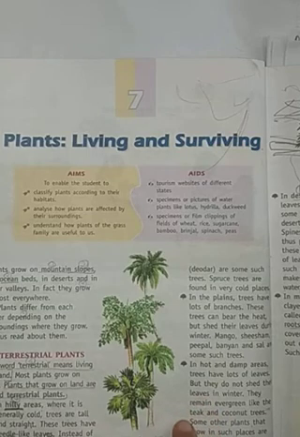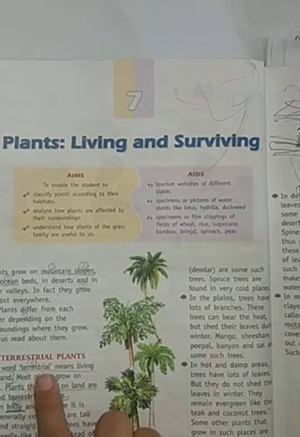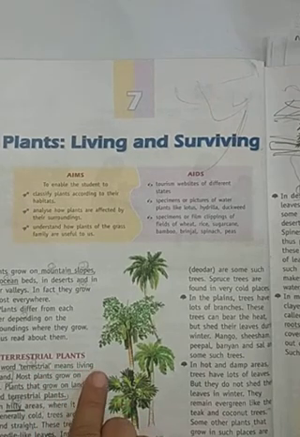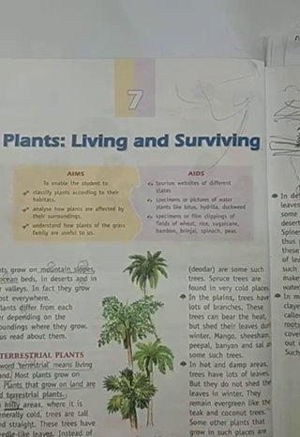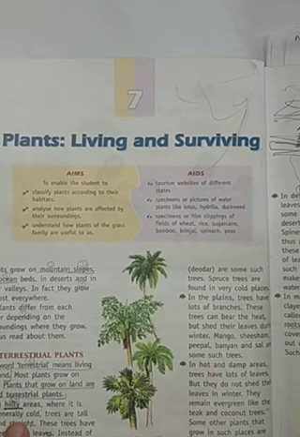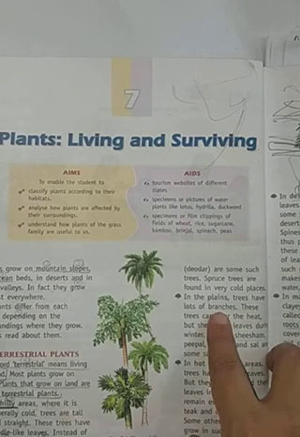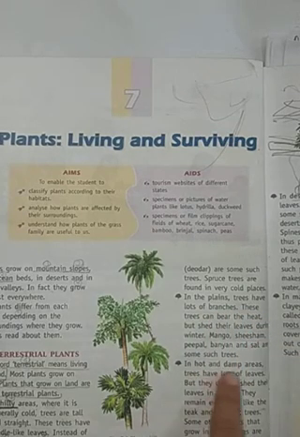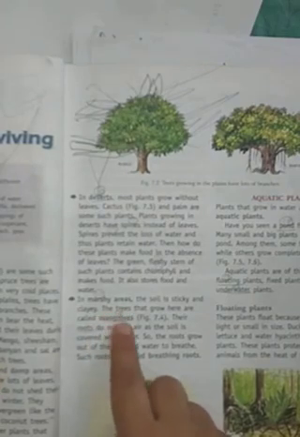Basically the topics that we will read in this chapter, the first one is, what are terrestrial plants. So terrestrial plants are those plants which grow on land, and under this topic we will study the features of the plants which are growing in hilly areas, which are growing in plain areas, which are growing in hot and damp areas, and the trees which are growing in desert areas, and the trees which are growing in marshy areas.